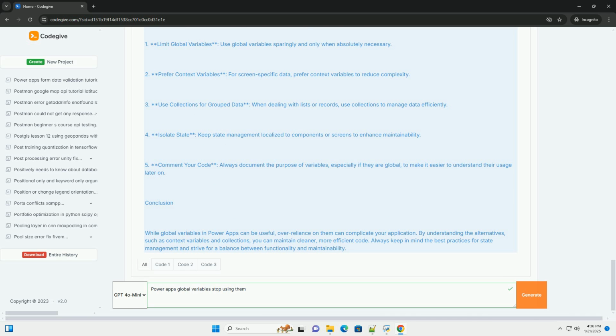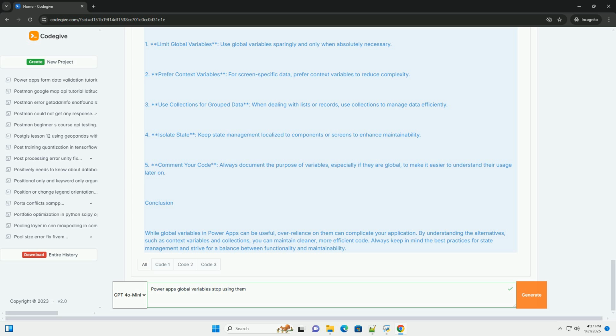Why avoid overusing global variables? 1. Maintainability. Using too many global variables can make your app's logic difficult to follow. It becomes challenging to track where variables are set and modified. 2. Performance. Global variables are stored in memory for the session. Excessive use can lead to performance issues, especially in larger apps.